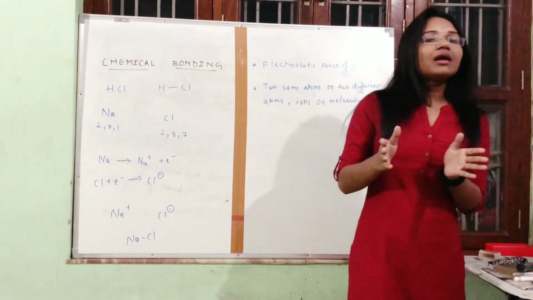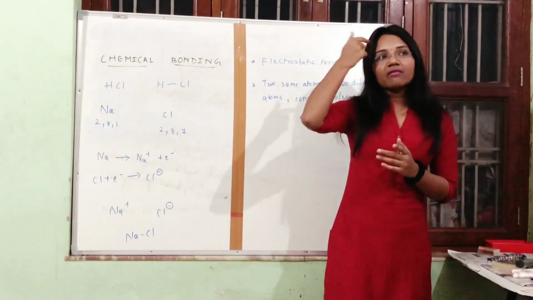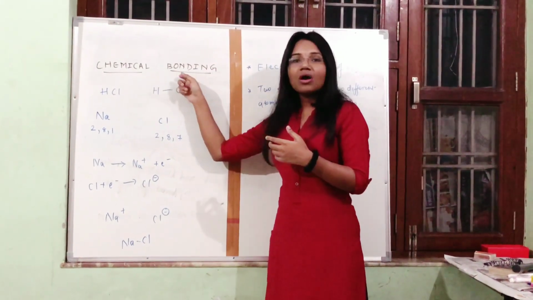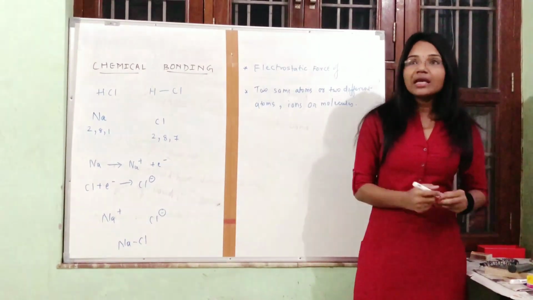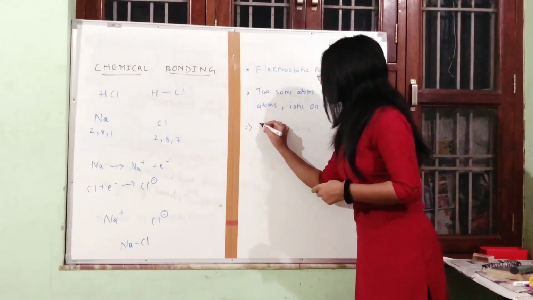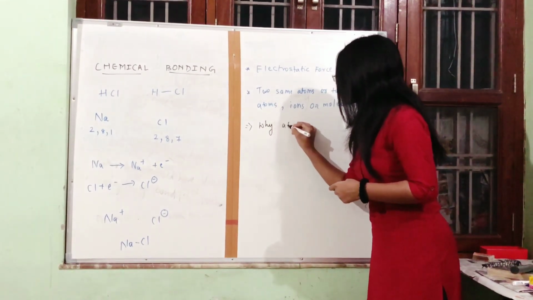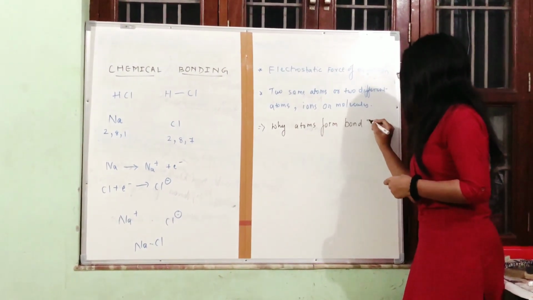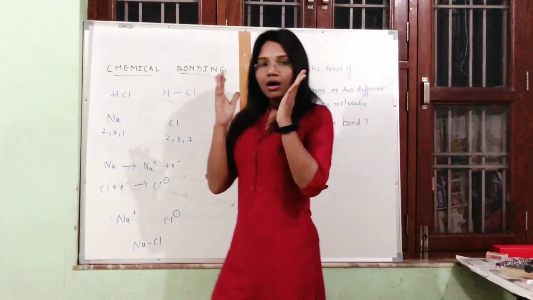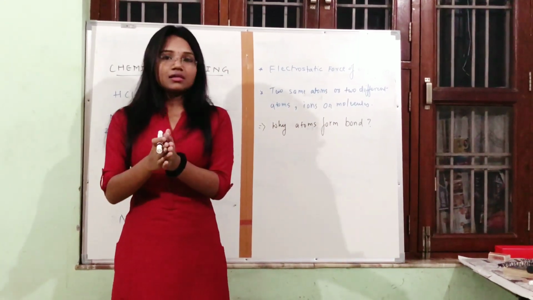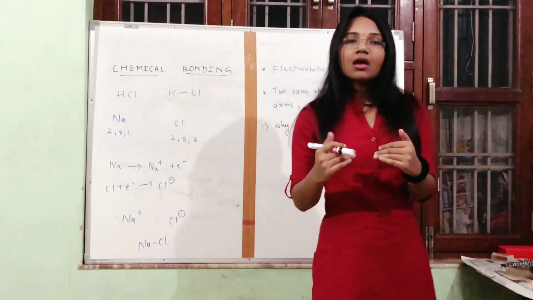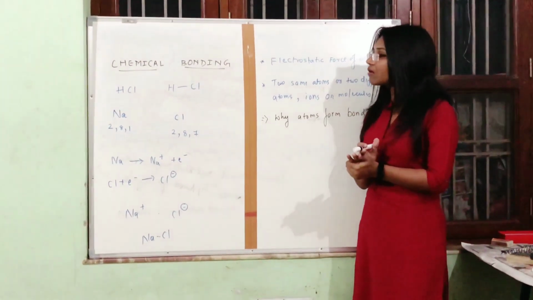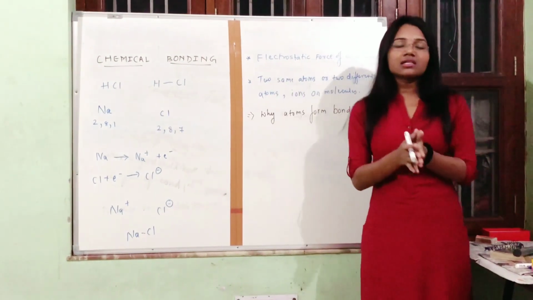Now, after learning every concept, the thought should come to our mind: why learn this? If chemical bonding is there, then why are atoms forming bonds? So the next important thing is why atoms form bonds. There is always a reason whenever we do something, right? Whatever occurs, there is a reason behind that. So now here also we have to think, when two atoms are combining, what is the reason behind that?